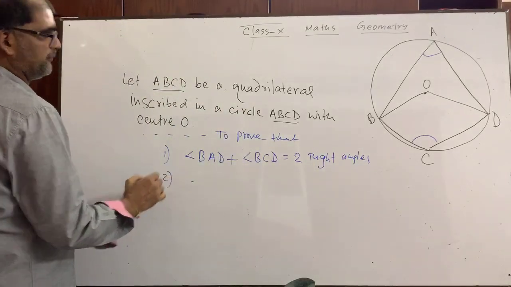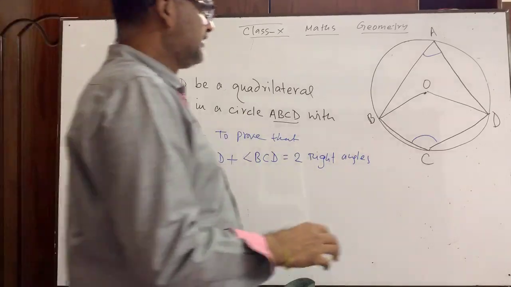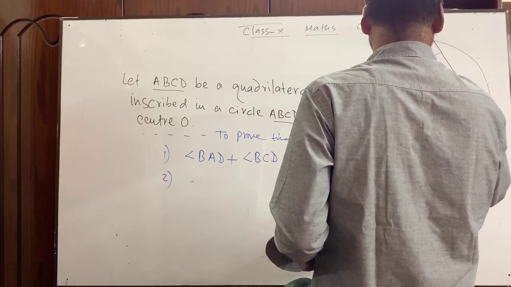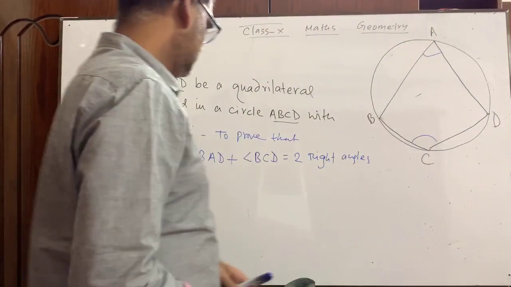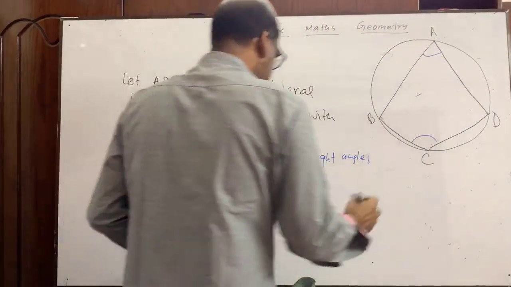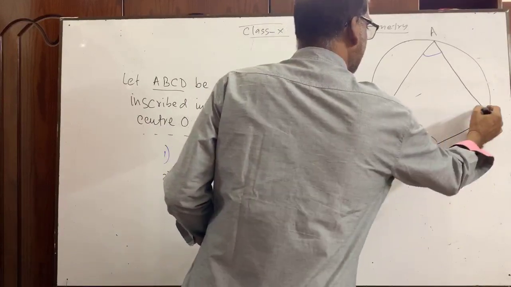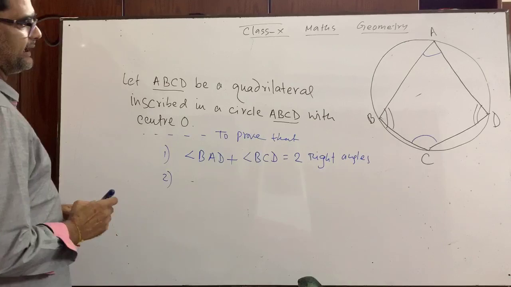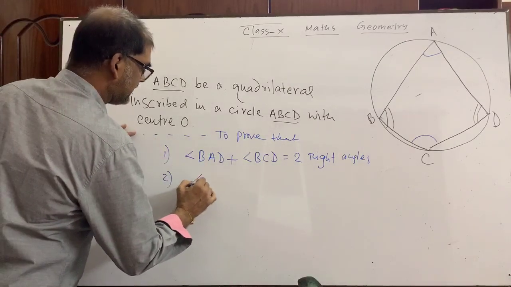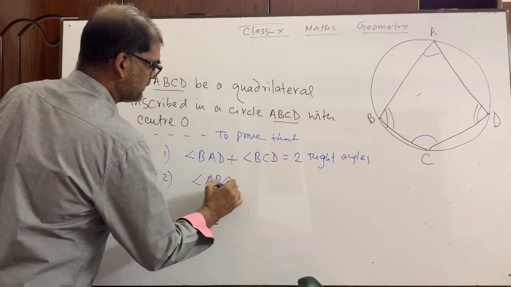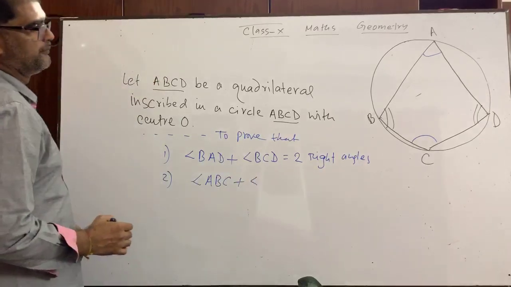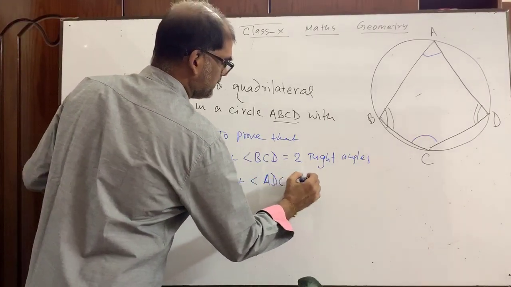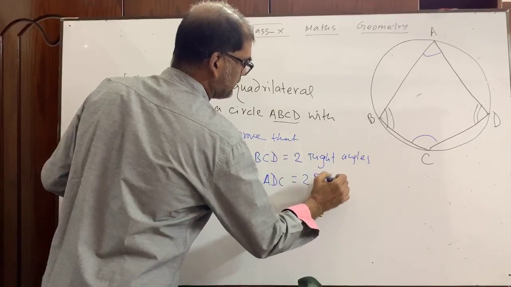Number 2, suppose this is not given, and we can tell here this angle and this angle. You see, what is the name of this angle? Angle ABC. Angle ABC plus angle ADC, opposite angle, two right angles.